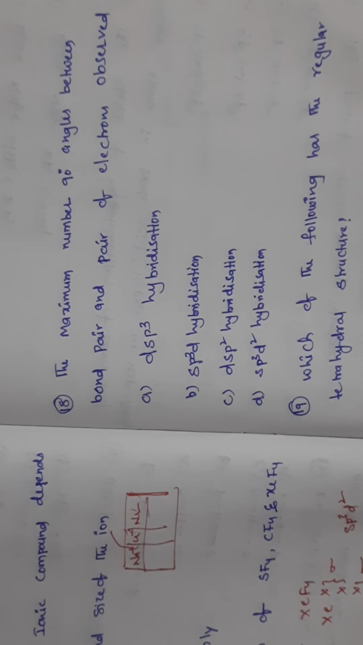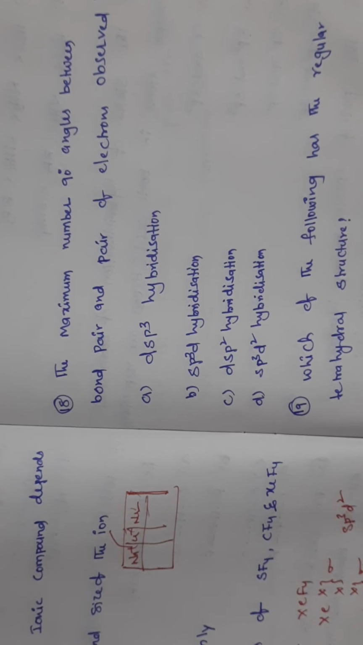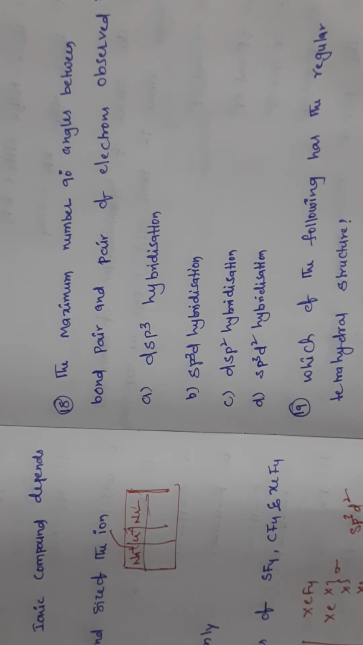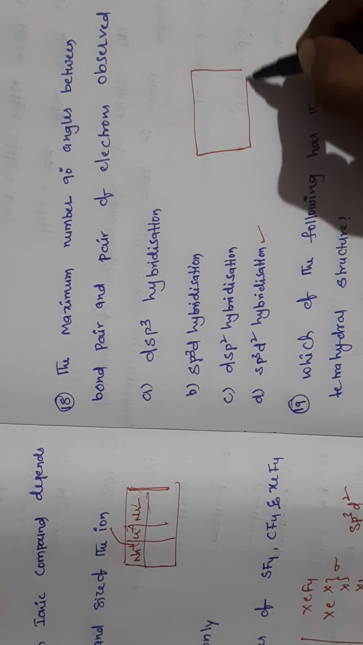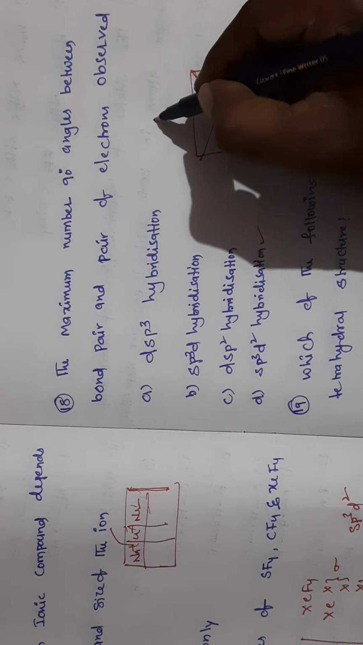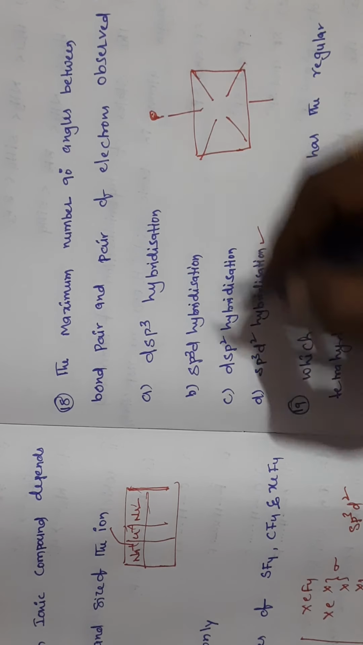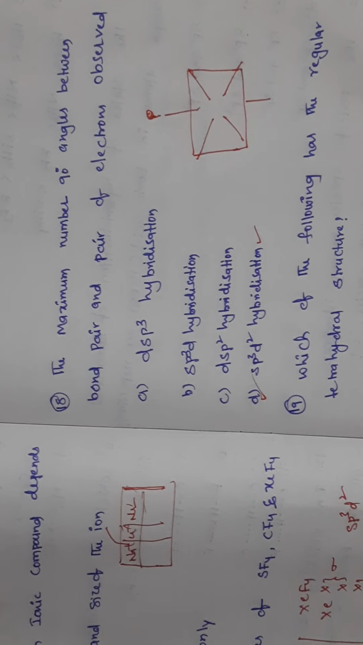The next question: the maximum number of 90-degree angles between bond pair and lone pair of electrons is observed in which? In the case of sp3d2 hybridization, it is octahedral in shape, where four bond pairs are 90 degrees to each other, as well as two lone pairs also 90 degrees to each other. So that's why this is the answer. Only in this case is it possible, in the remaining cases it is not possible.